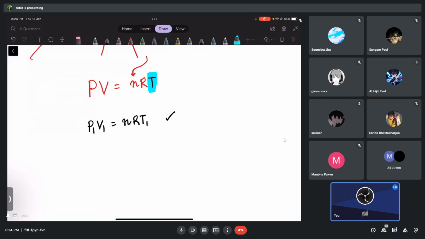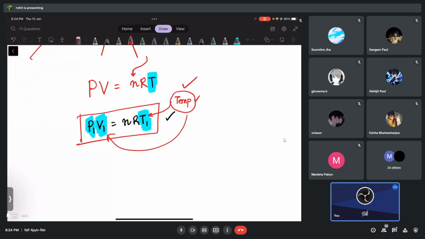If I tell you that for a gas this much is the pressure, and this much is the volume, then automatically you will be able to tell me the temperature using this equation. What is the temperature of the gas? That means at what temperature, at what volume, what will be the pressure. Any one of them can be fixed. If I know two of them, I can know the third property automatically. That is what I wanted to tell you right now.